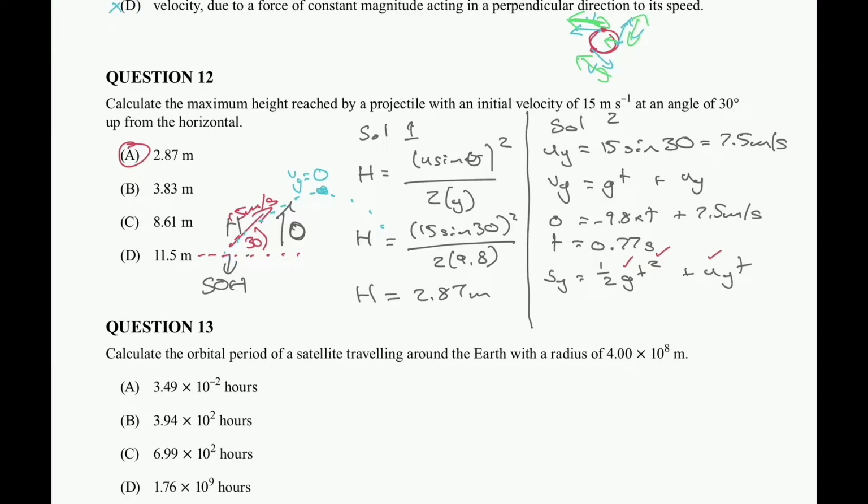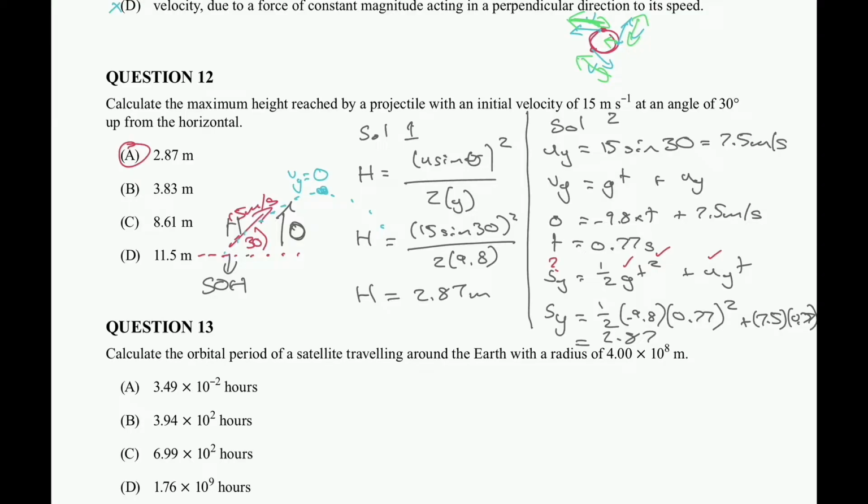And I'm trying to calculate my sy. So I'm going to punch those values in. Now, I don't quite have the room to write them. Oh, I should be able to. So 1/2 times negative 9.8 times 0.77 squared, plus our 7.5 multiplied by our 0.77 again. Remember that second one isn't squared. We get an sy equal to 2.87, and that's going to be option A again.